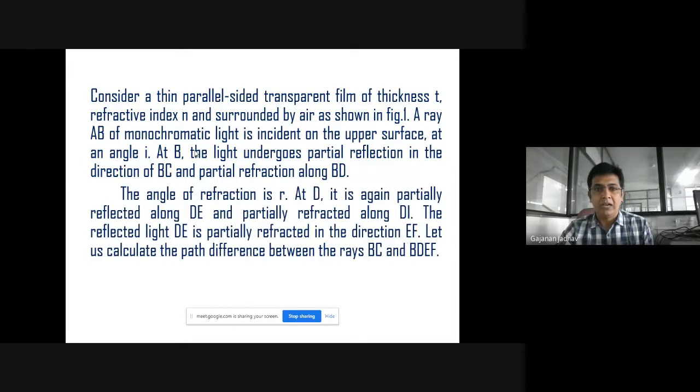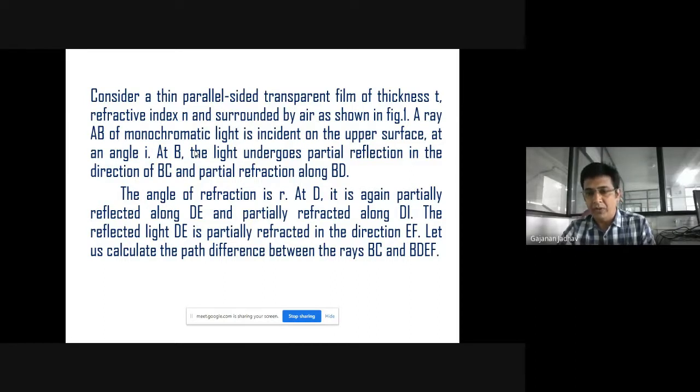We allow the ray of light AB, that is monochromatic light, to be incident on the upper surface at an angle I. At point B, the light undergoes partial reflection in the direction of BC and partial refraction along BD. The angle of refraction is R, and at D it is again partially reflected along DE and partially refracted along DI. The reflected light DE is partially refracted in the direction EF.